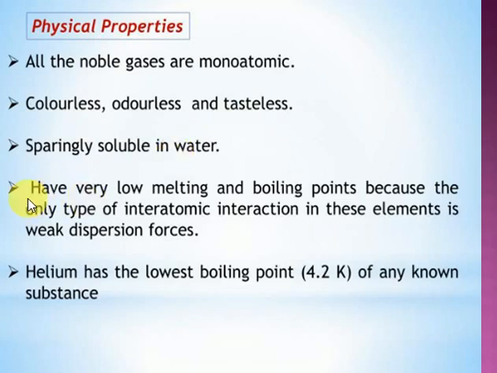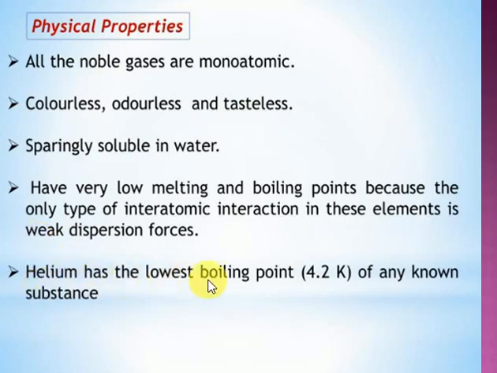Clear. They have very low melting and boiling points because they only have weak interactions. Just consider the Van der Waals force of attraction. Look, their name itself is gases, and gases have a low boiling point. Melting point is also low. That's the reason they generally have very low melting and boiling points. Among the typical interatomic forces, they have only weak Van der Waals forces of attraction.